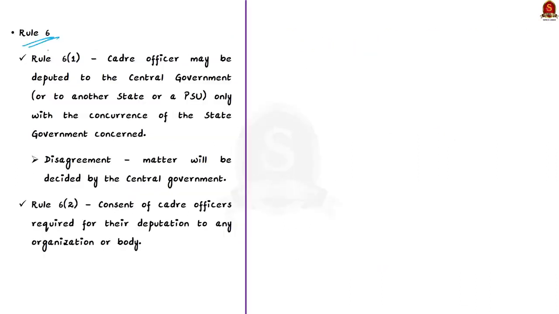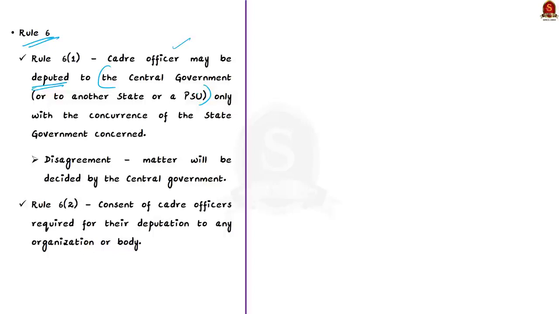This rule is important because the amendments have been proposed to a clause under this rule only. Now this Rule 6 deals with the deputation of cadre officers. According to subclause 1 of this rule, a cadre officer may be deputed for service under the central government or another state government, or they may be deputed to a company, association, or a body of individuals which is wholly or substantially owned and controlled by the central government or any other state government. So they can be deputed to all these places.